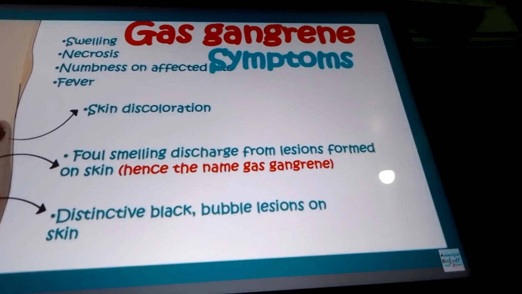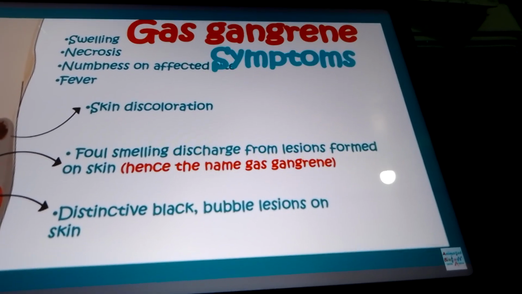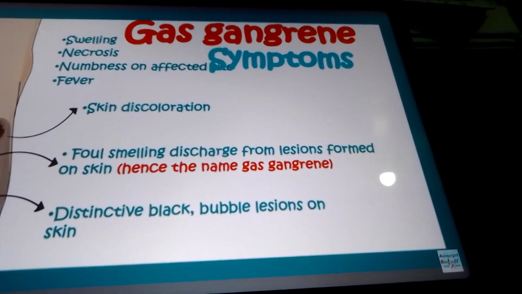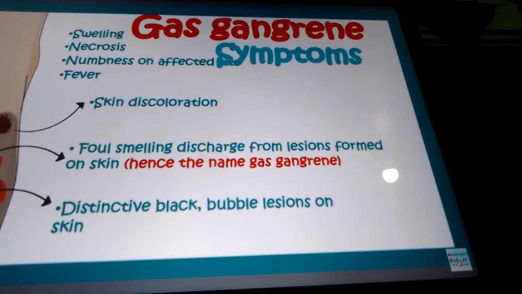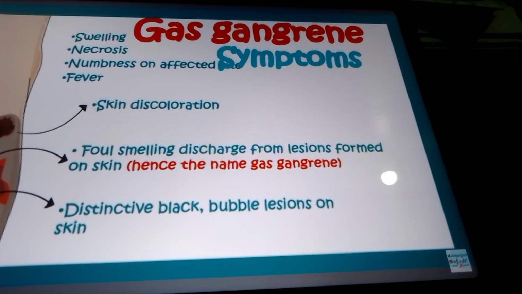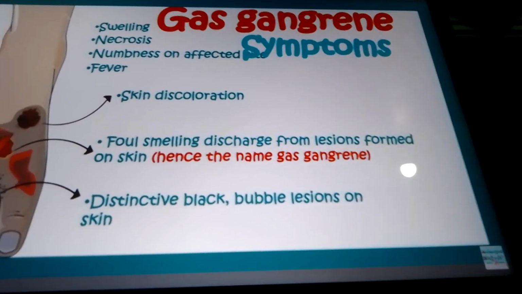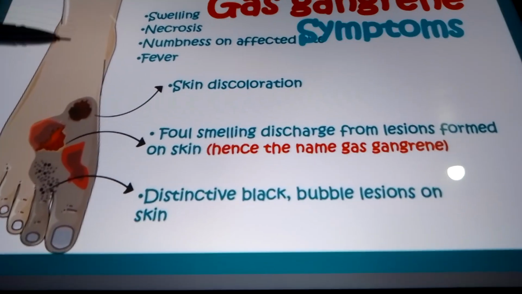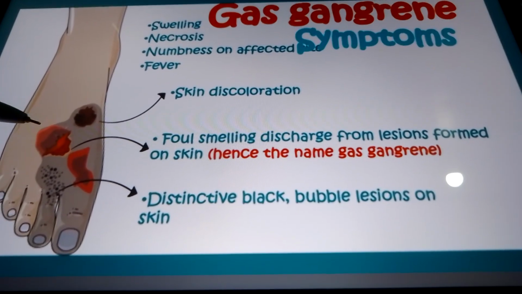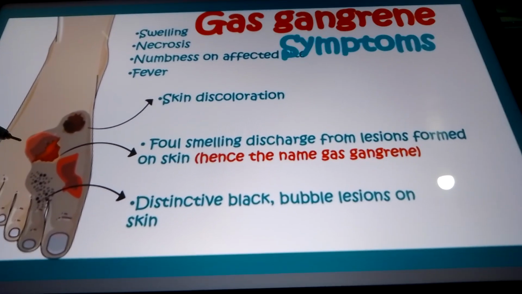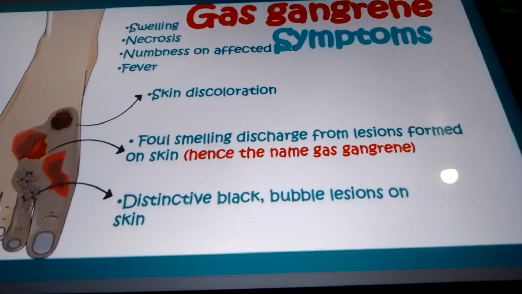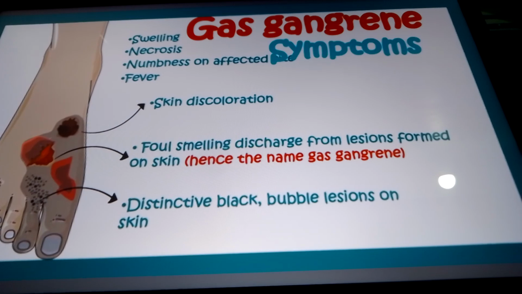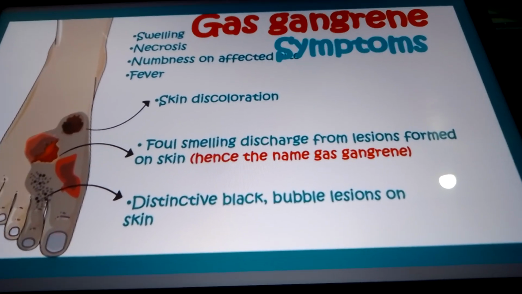Because of the alpha toxin produced by this bacterium, there is swelling and necrosis, numbness in the affected area, fever, and skin discoloration, as we can see here. There will be foul-smelling discharge from the lesions, and the skin will be distinctly black, with bubble lesions.